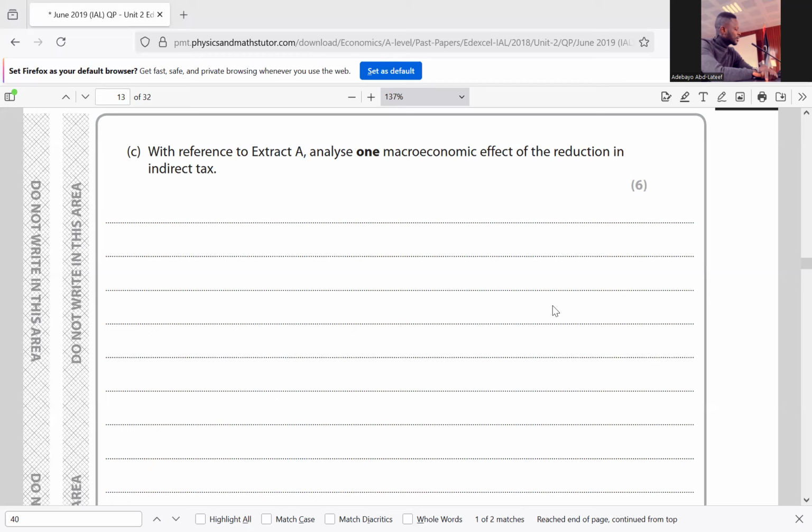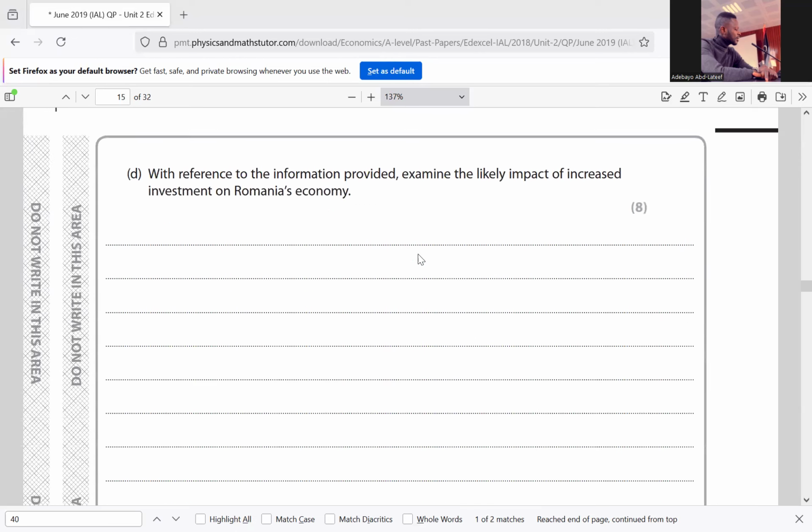So a reduction in indirect tax will bring about an increase in purchasing power for households. Then that will increase consumption within the economy. Aggregate demand would increase within the economy. Short-term aggregate supply would also rise within the economy, and that would reduce unemployment within the economy. That was question 12C. We go to 12D.